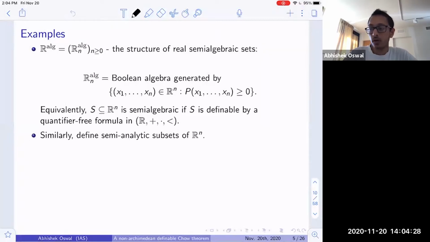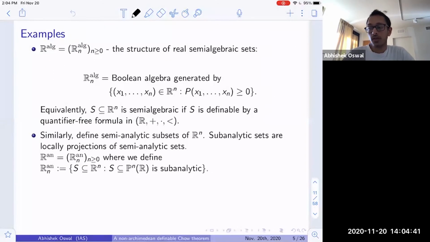And then similarly, one defines semi-analytic subsets of n-dimensional Euclidean space. So instead of looking at sets cut out by polynomial inequalities, one could consider sets that are defined by inequalities amongst analytic functions. So this is what gives rise to a semi-analytic subset of n-dimensional Euclidean space.